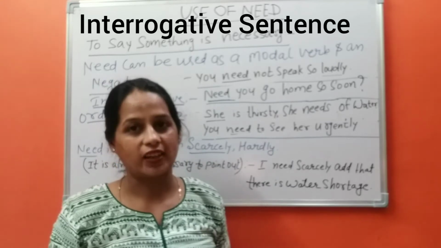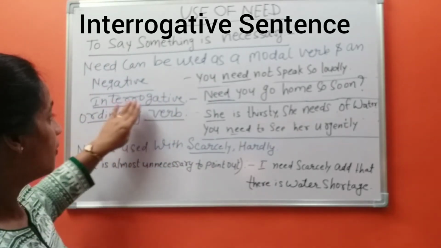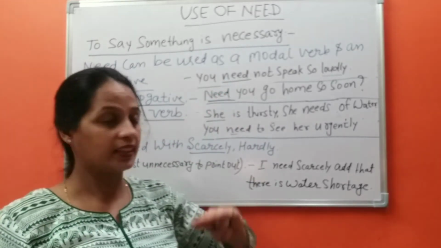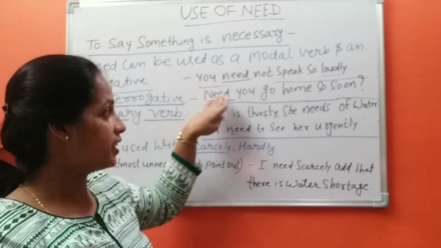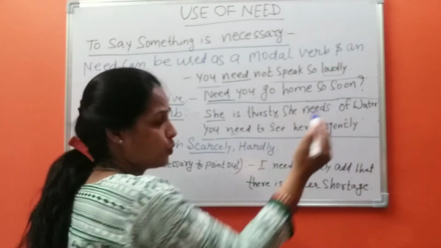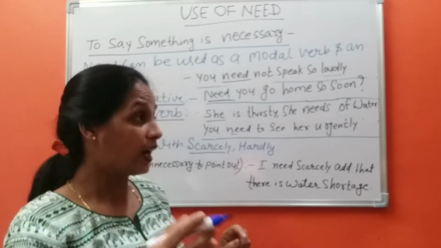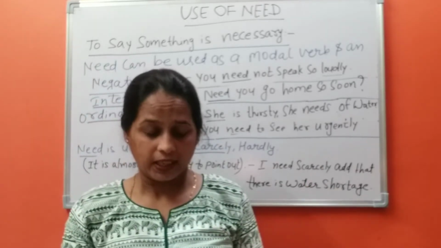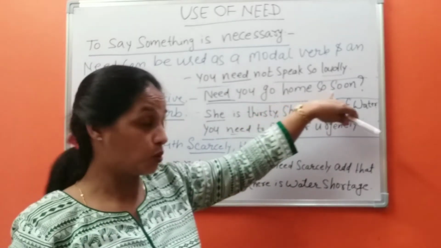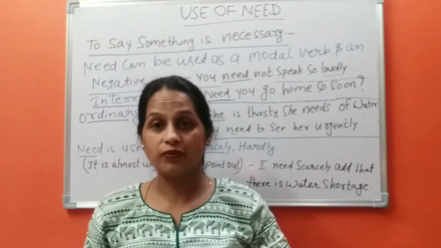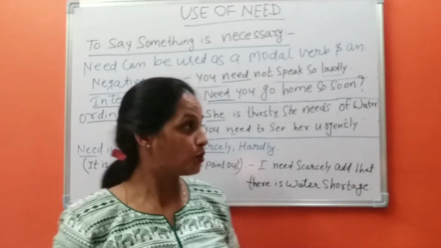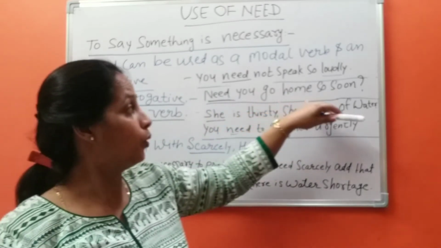Let's see an interrogative sentence. When need is used first and then the subject, it is an interrogative sentence. Need you go home so soon? We are asking somebody, is it necessary for you to go home so soon? Is it necessary for you to reach home so soon? So, need you go home so soon?